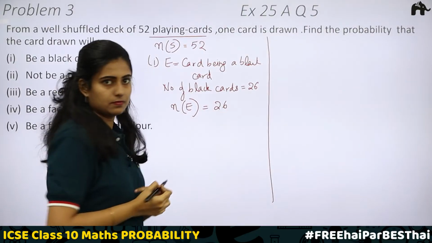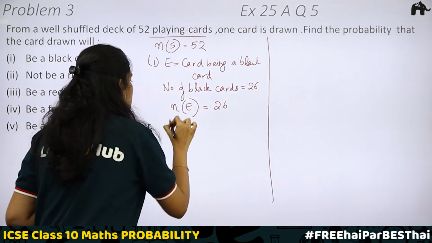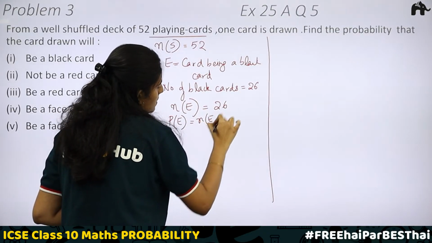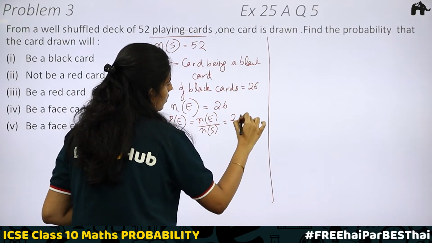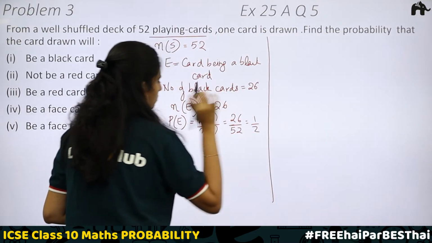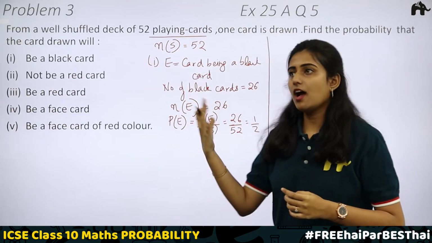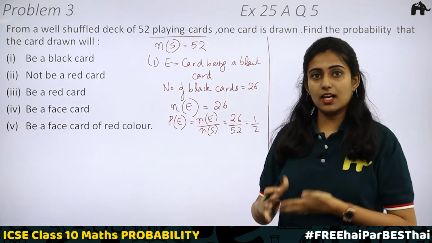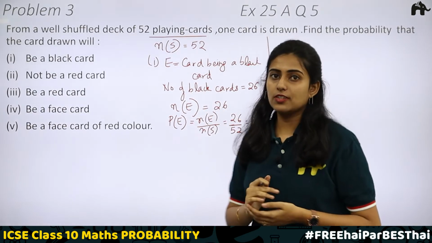So 26. Okay, we got N of E and N of S. What is the probability then? Probability of event will be equal to number of outcomes favorable to E divided by total number of outcomes. That is 26 by 52, which is 1 by 2. Just by using the logic, you will get the answer. Half of the cards will be black and half of the cards will be red. Then the probability of getting a card which is black in color is 50%. That is 1 by 2. Okay, let's move on to the second part.